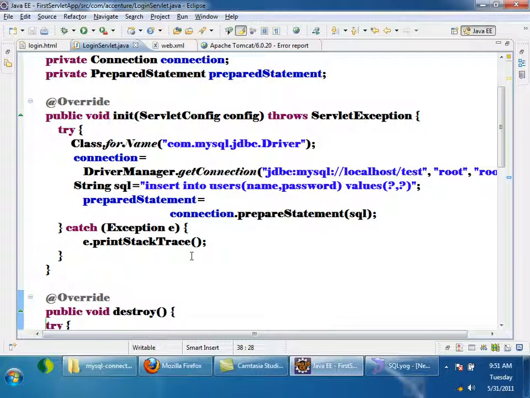So now let us try to understand when the destroy method is called. Tell me, when will this destroy method be called? Who will call it? The container will call. The servlet container will call the destroy method. Who is calling the init method? The container only is calling. When is the init method called? During initialization. When our first request comes, during initialization the init method is called, right?